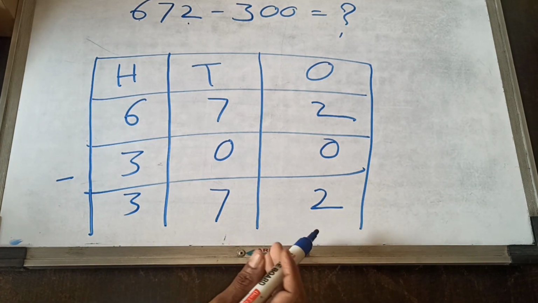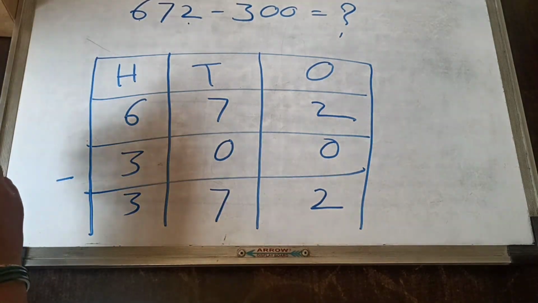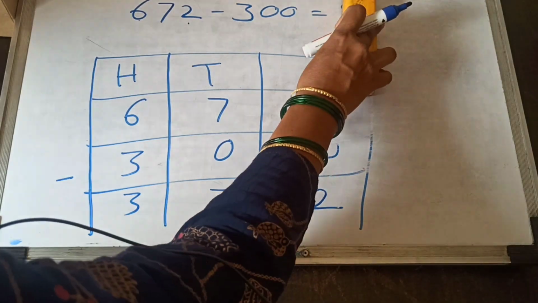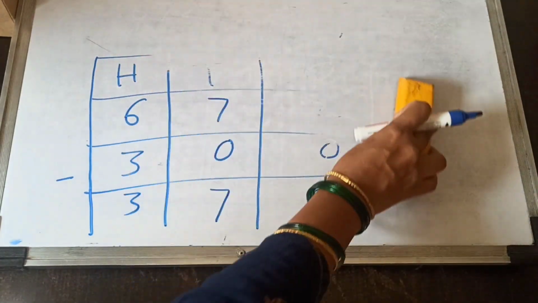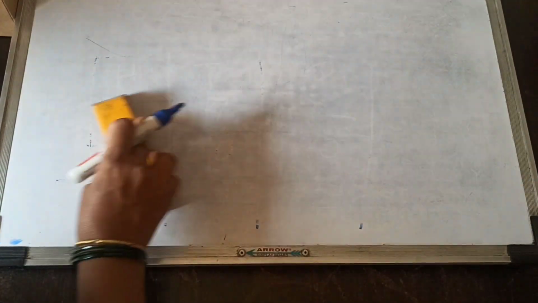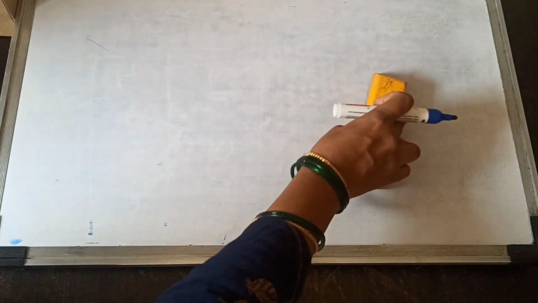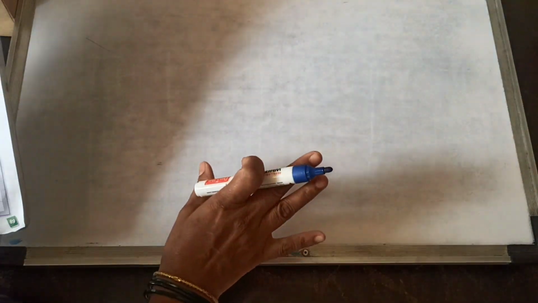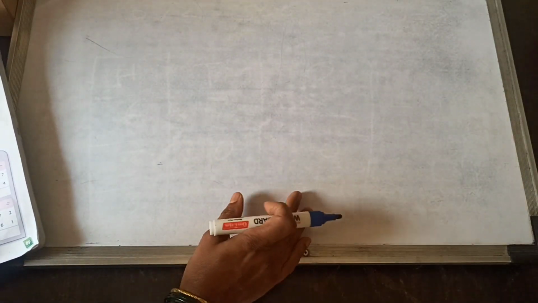All of you understood? I hope all of you understood. Then try this section, we solve the remaining sums here. Kids, if you want full marks in your mathematics paper, you should practice each and every sum minimum 3 or 5 times.